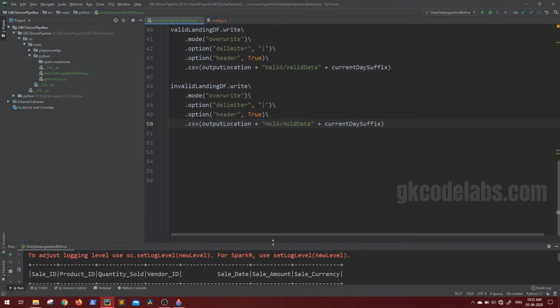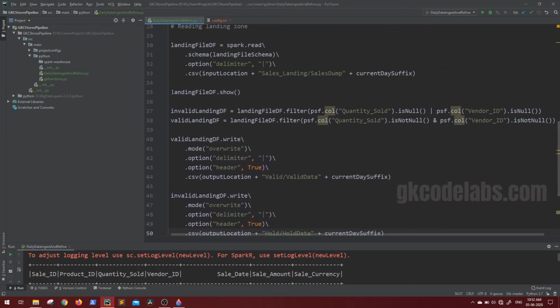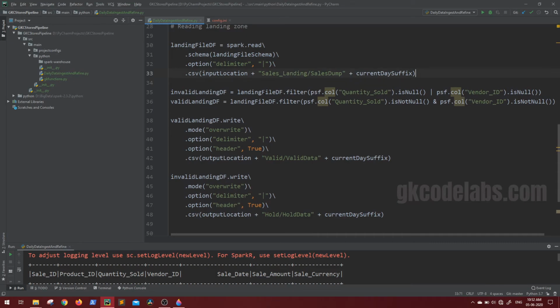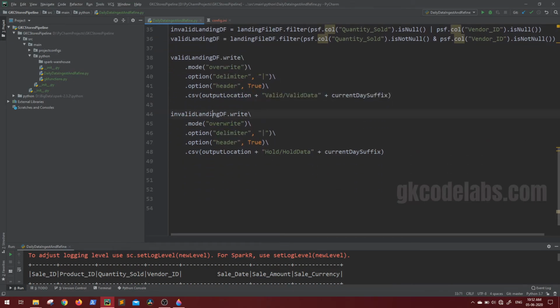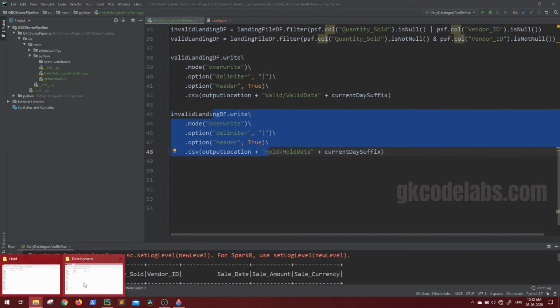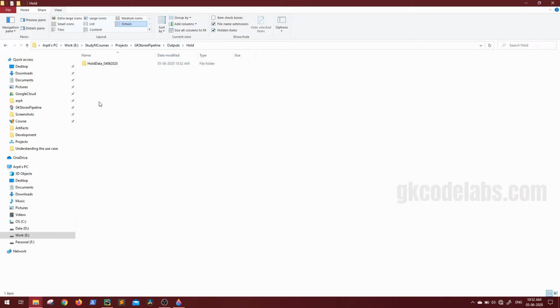Okay, we are still seeing the output because I have still mentioned the landing file df. I don't want it. It's fine. Anyways, let's see whether our write function worked or not. Here you can see inside hold, there is one directory created as hold data for whatever timestamp we provided. Let's see what is inside this.